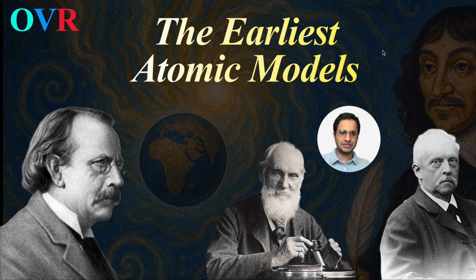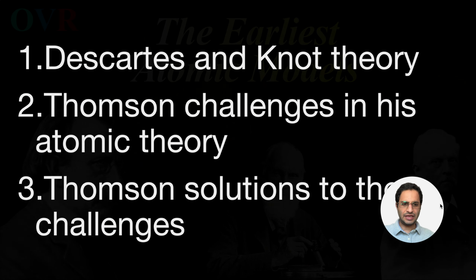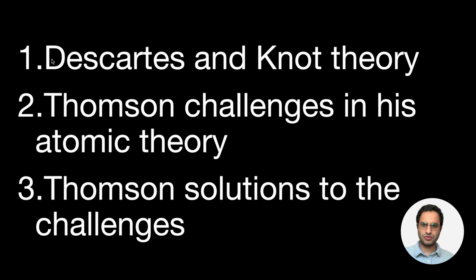But now at this point, we are ready to talk about the earliest atomic model, which is the plum pudding model of J.J. Thomson. But there is a chain of thoughts from Thomson to William Thomson or Lord Kelvin, Helmholtz, and even to Descartes. So we're going to talk about them in detail in this talk, and I hope that you stay with us in this topic. I mainly divided this talk into three major parts.